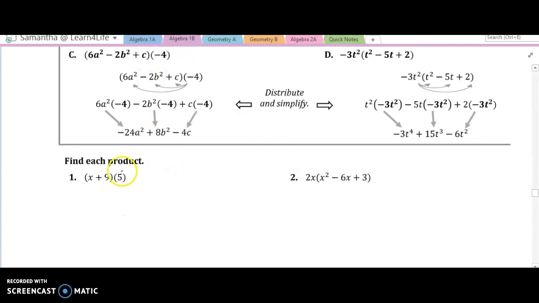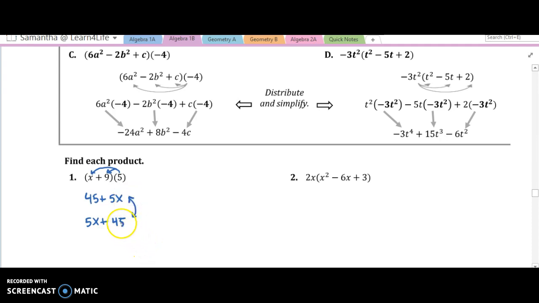Let's try this one. So we have 5 times x plus 9. Right? So we're just going to multiply straight across. So we'll multiply the 9 times 5, that's 45, and multiply the 5 times x, that's 5x. So this ends up being 45 plus 5x. And you could also have done it like multiply the 5 to the x first, so that's 5x plus 9 times 5, or 5 times 9 is 45. These two things say the same thing, so you could have done either one of those.